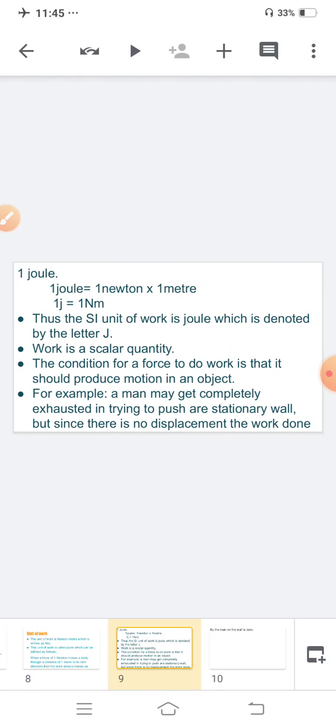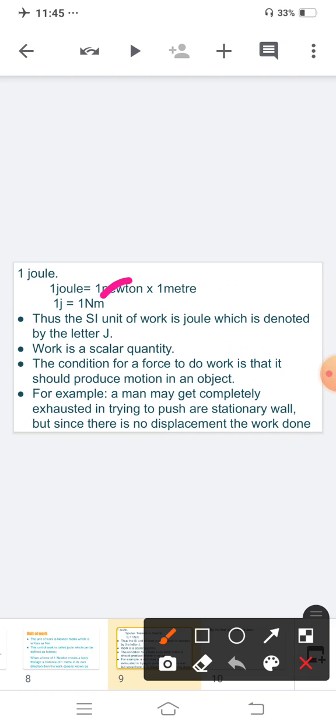Basically, 1 joule is equal to 1 Newton into 1 meter. 1 joule is equal to 1 Nm. Thus, the SI unit of work is joule, which is denoted by the letter J.